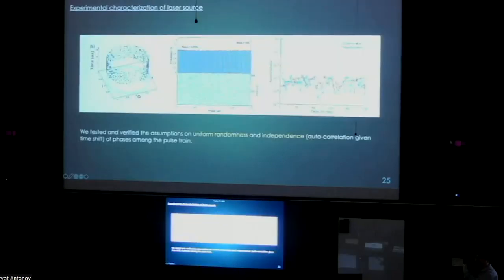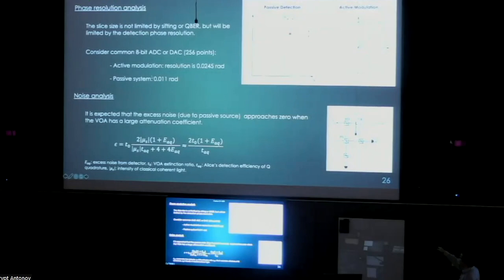So here are some more practicality discussions. We performed an experimental characterization of the laser source, and we verified the assumptions on the uniform randomness and the independence of the phases by testing the autocorrelation. We also talk about the phase resolution analysis, where we consider a common classical 8-bit analog-to-digital converter, and we see that it corresponds to an angular resolution of about 0.01 radian for the passive source. That's more than enough for our need, and it will introduce very little excess noise.